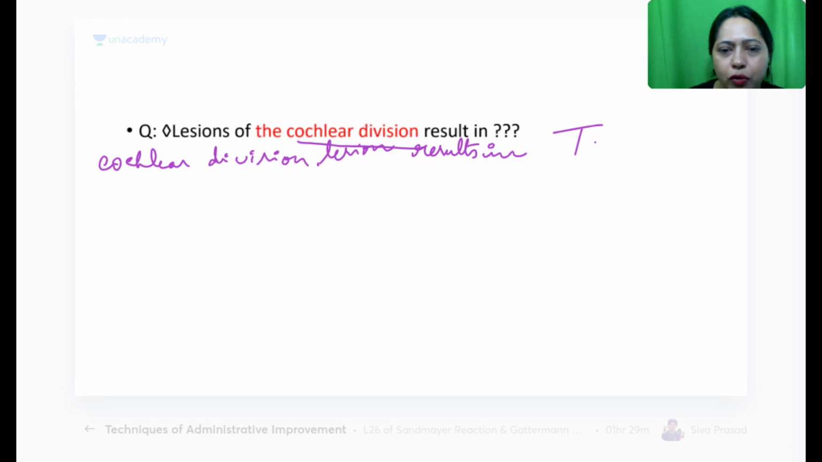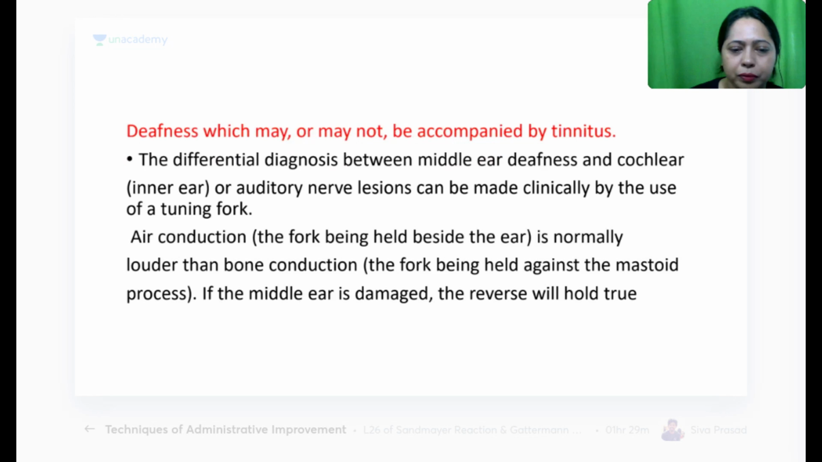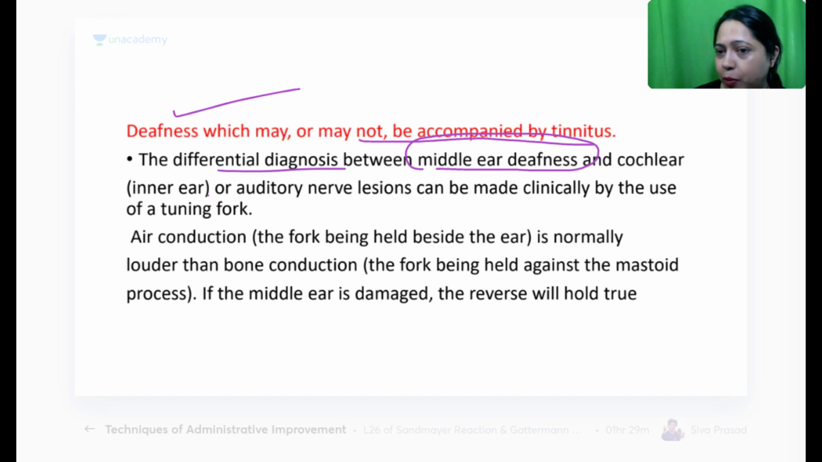Have you heard of tinnitus? Okay, so this is the deafness, like he mentioned, sensory neural deafness may or may not be accompanied by the tinnitus. Now, differential diagnosis between the middle ear deafness and the cochlear deafness is very, very important.